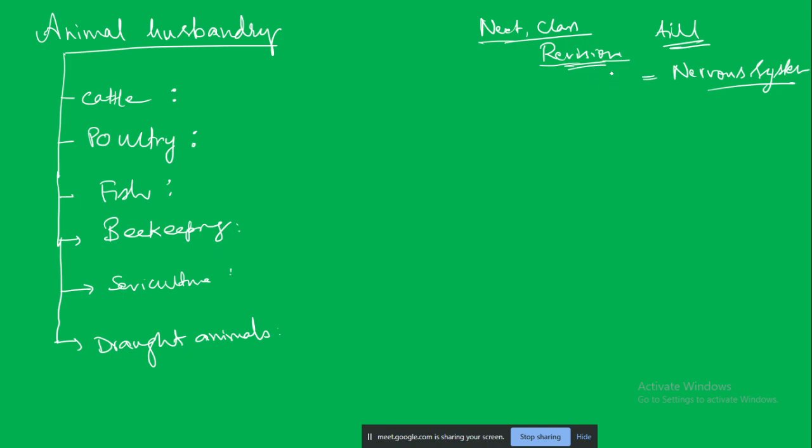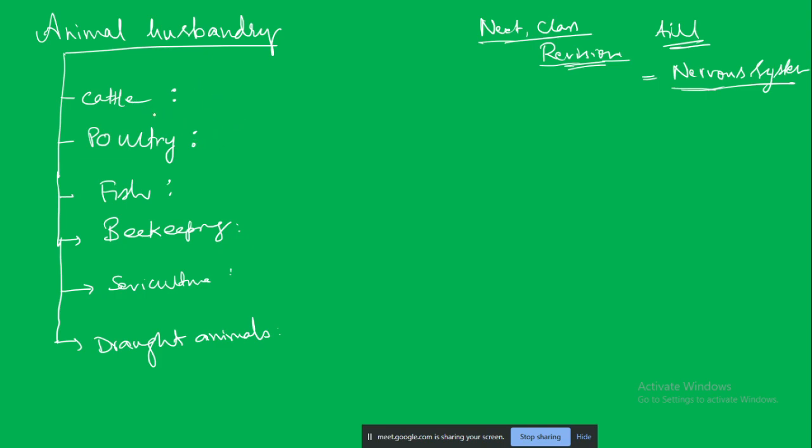From your end, what you do is prepare for this chapter, so that before the exams you will be totally free and confident that you have covered your syllabus and you are up to date. Today we will just skim over this chapter, whatever is remaining. This particular chapter is of interest even for various competitive exams, so we don't want to leave it out. Let us just go through it.